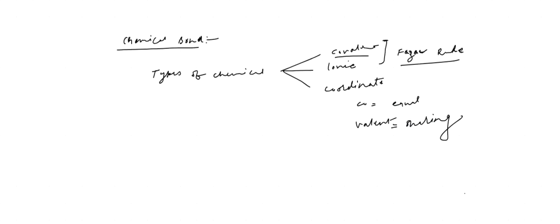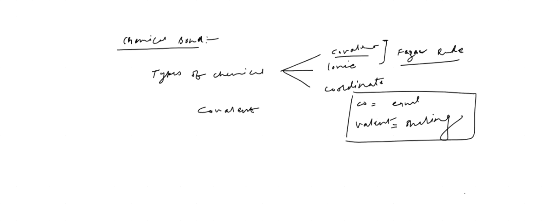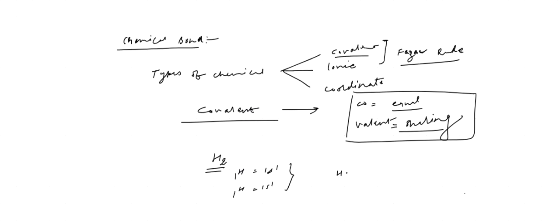So if I ask you about covalent, if two atoms are there, suppose H2, co means equal and valent means sharing, so an equal sharing of electrons. Suppose you have hydrogen. One hydrogen has one electron, 1s1. Another hydrogen is again 1s1. So what is going to happen here? Each hydrogen atom shares its one electron, and then they form a duplet. Here is two electrons, and this is two electrons.